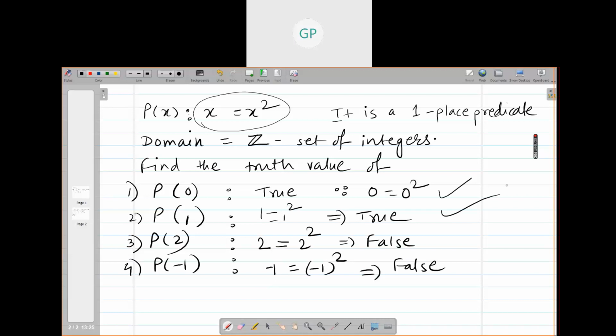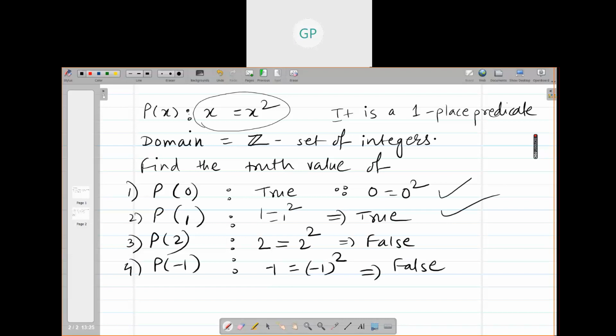Otherwise, it is not at all true. So we want to extend this idea to quantifiers now. Two main quantifiers we are going to see: one is called the universal quantifier and the other is called the existential quantifier.